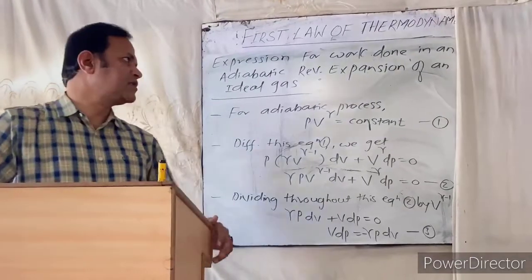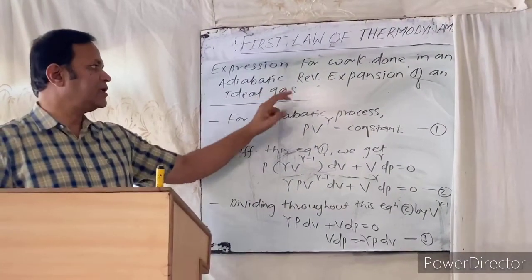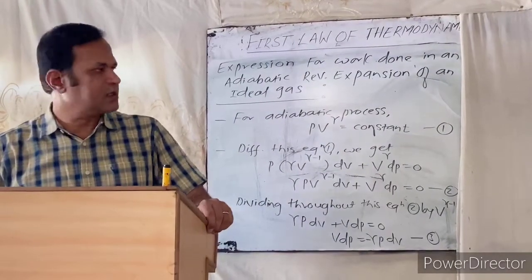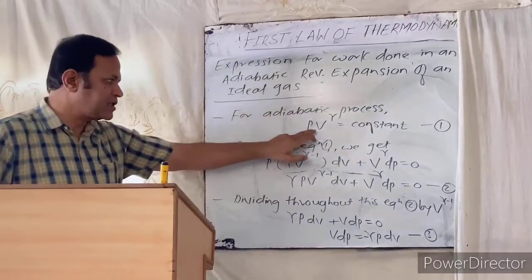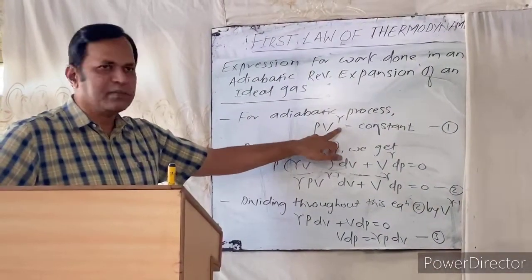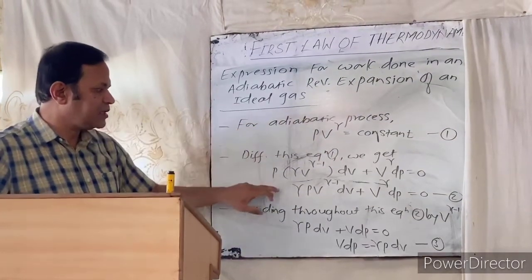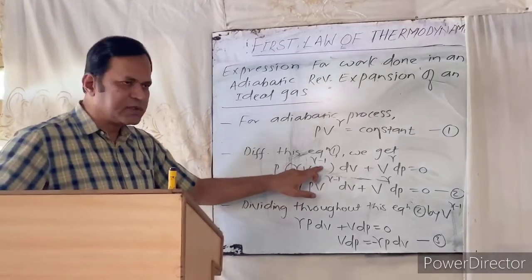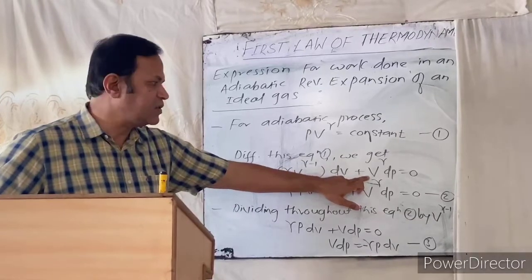Next part, which is the important one, is the expression of work done in an adiabatic reversible expansion of an ideal gas. To derive this equation, we have to consider that this is an adiabatic process. For an adiabatic process, PV^gamma is equal to constant. Now differentiating this equation 1, we will get P(gamma V^(gamma-1) dV) plus V^gamma dP is equal to 0.